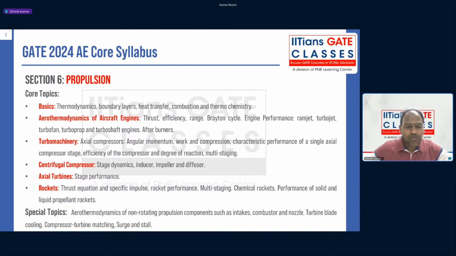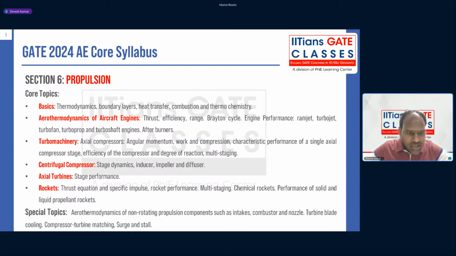There are special topics also in propulsion, like other components such as intake, combustion, nozzle, or turbine blade cooling, compressor-turbine matching, surge and stall. So all these topics are there.